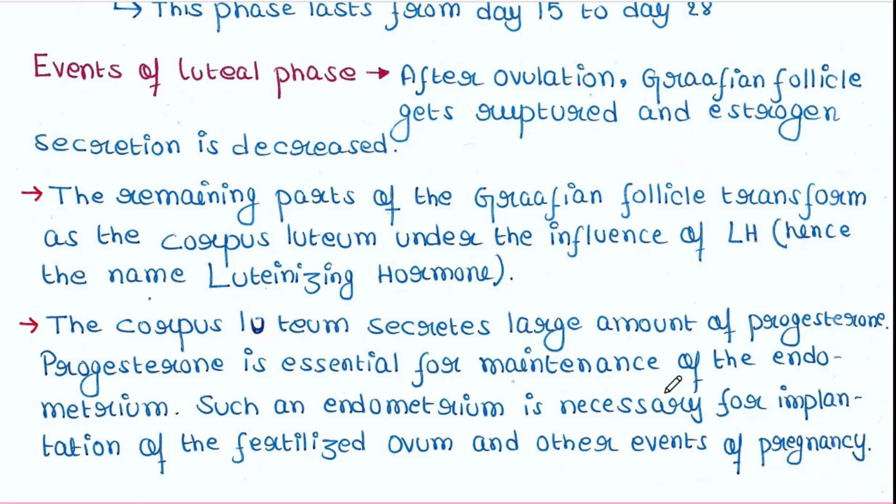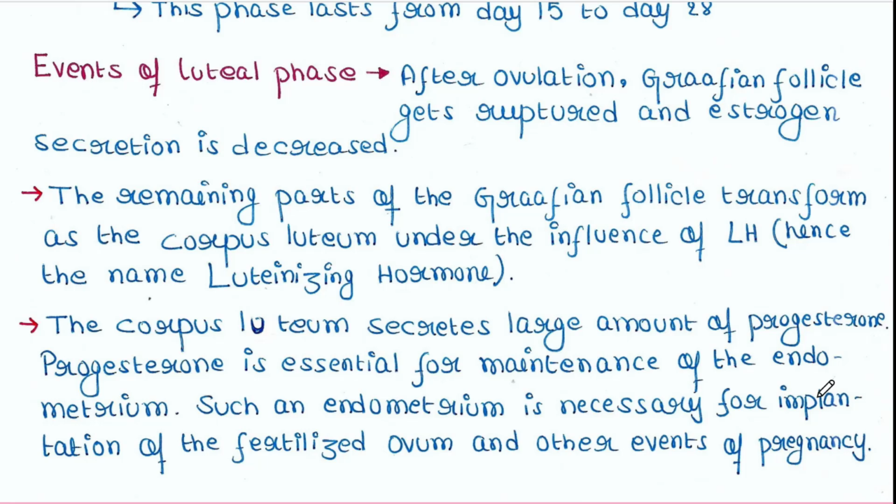Progesterone is essential for maintenance of the endometrium. Such an endometrium is necessary for implantation of the fertilized ovum and other events of pregnancy. After ovulation, the egg gets released from the ovary and finds its way into the fallopian tube.